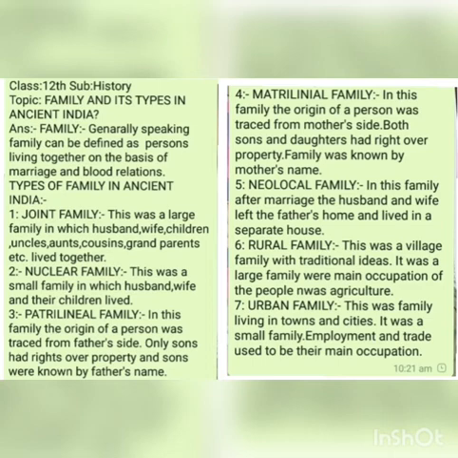And number seven is the urban family. As the name suggests, a family which used to live in urban areas, in cities and towns in ancient times, was known as an urban family. These families were often small, where a small number of family members lived together, and employment, trade, and industry used to be their occupation. In such families, the members had the feeling of individualism to a large extent.